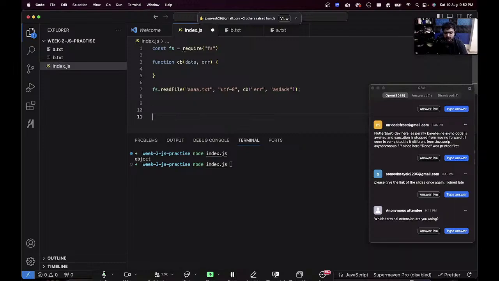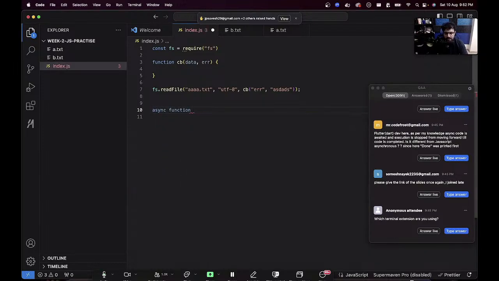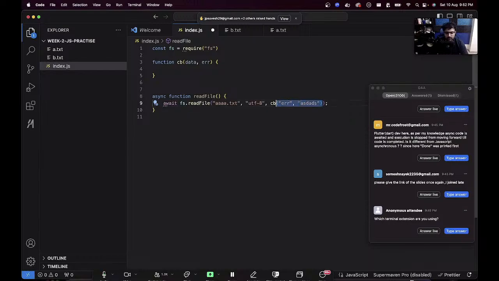However, maybe this is what happens in Flutter. We will discuss this tomorrow. But if I write something like this, read file, wait, this is probably what you do in Flutter. Const data equal to this, and console.log done. So if you do this, then done will not get called. But that doesn't mean that the thread is busy waiting here. What does busy waiting mean? The thread infinitely runs. It's not waiting here infinitely. The thread does other things.